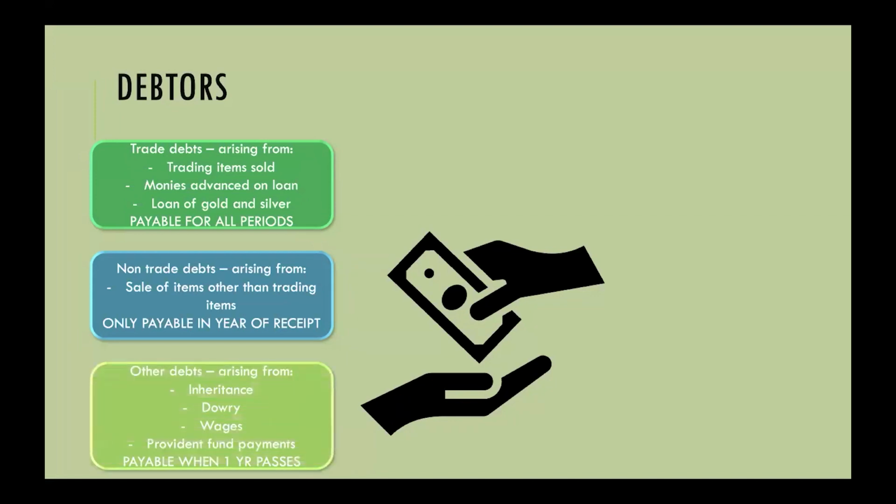And then you have other debts, debts that arise from inheritance, the mahar or the dowry, wages, provident fund payments, etc. In that instance, zakat is not payable. So zakat is not payable on those items. It's only payable if you receive the funds and a year passes on that, and it's included in your zakatable assets on your annual zakat date. So these are the three categories of debts and how we have to treat them for zakat purposes.